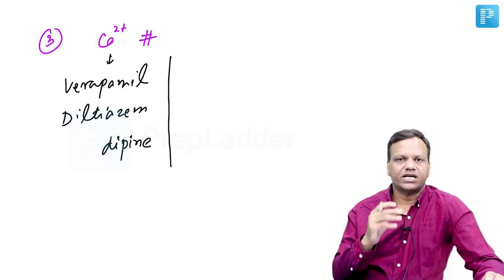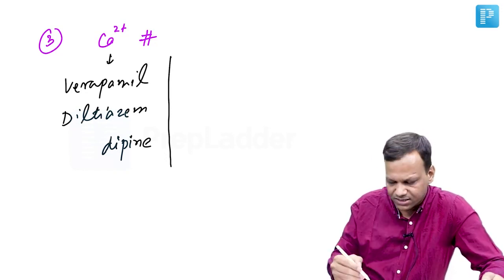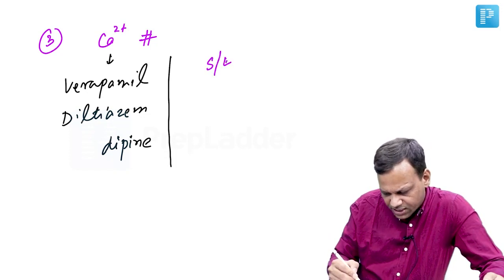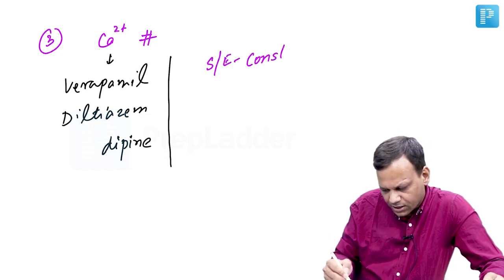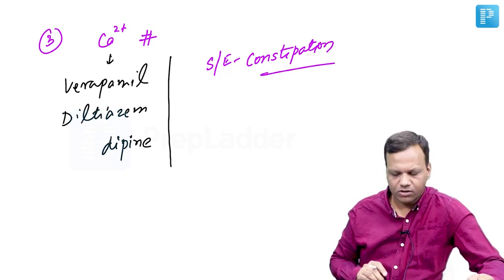So by blocking calcium channels in the GIT, they can decrease peristalsis. So the main side effect of these drugs is constipation. They can cause constipation, a side effect of calcium channel blockers.